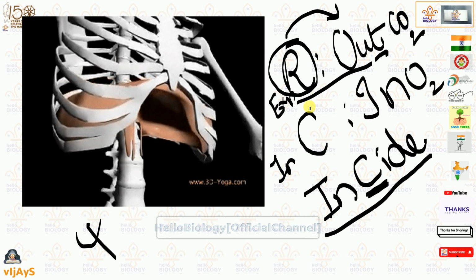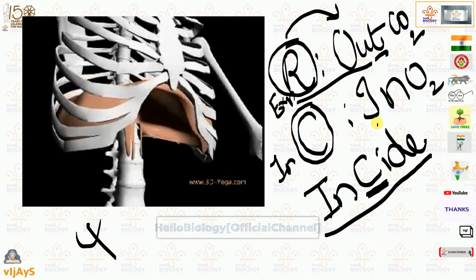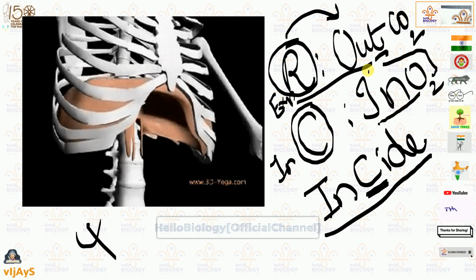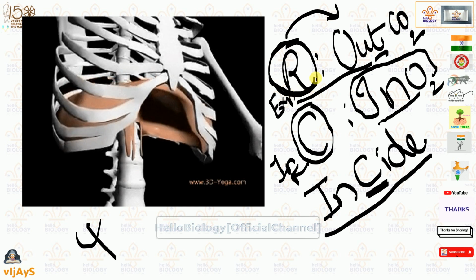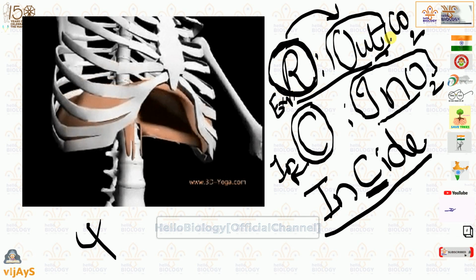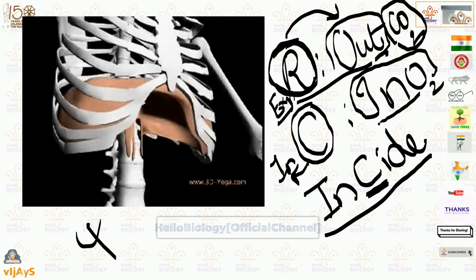Understood? When the diaphragm contracts, the lungs increase due to intake of oxygen, and that process is called inspiration. When the diaphragm relaxes, release of carbon dioxide will be seen, and that process is called expiration.